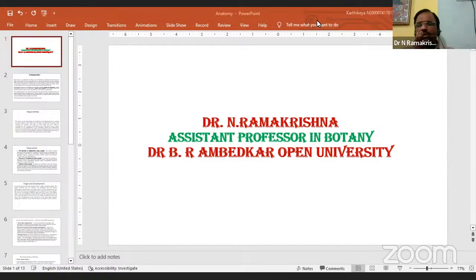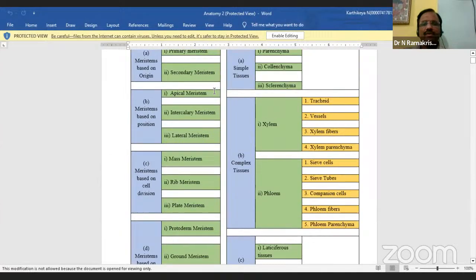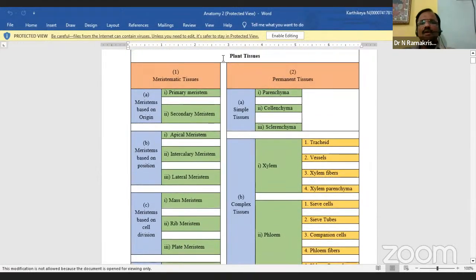For example, now you see here, just wait, I'm sharing one. Yes, here are the plant tissues.